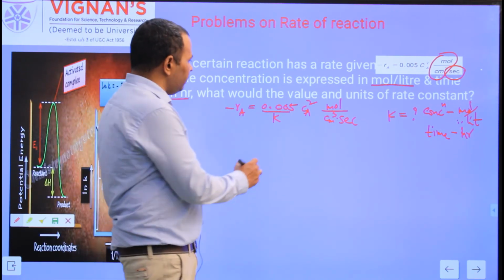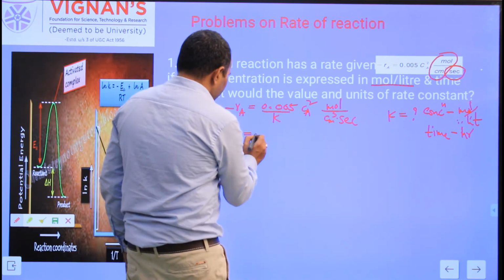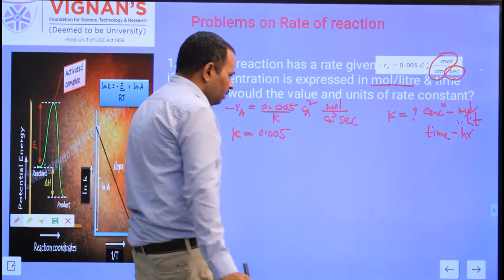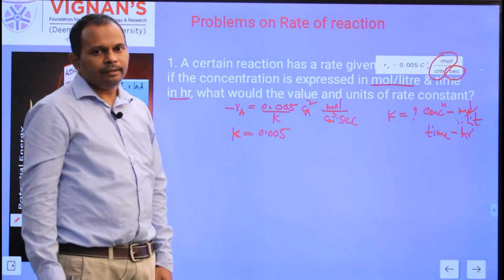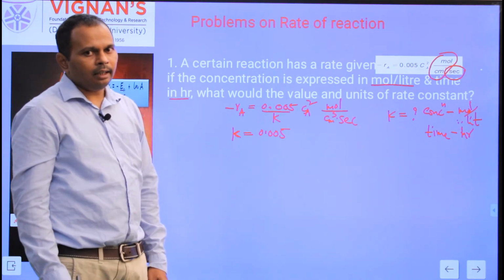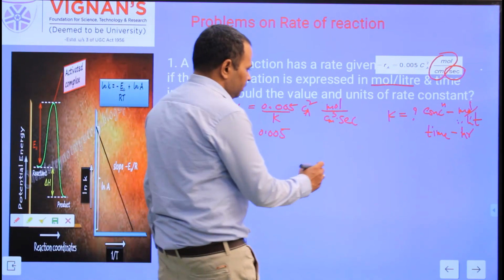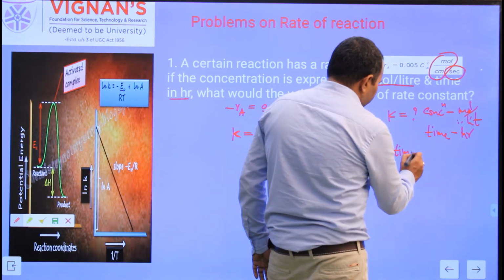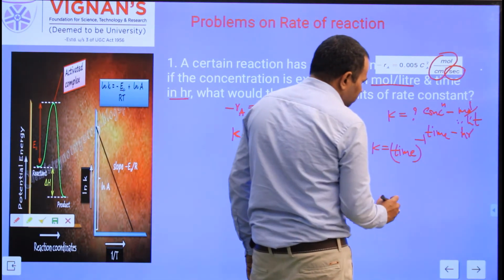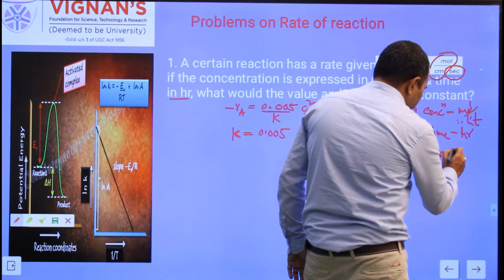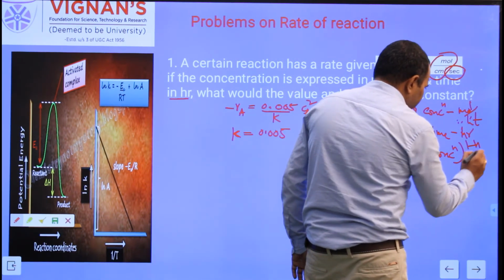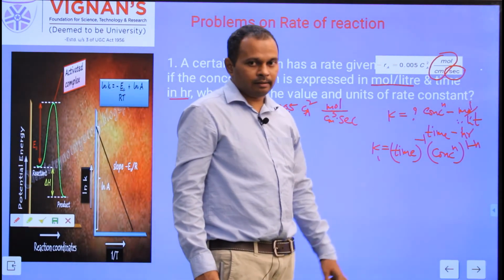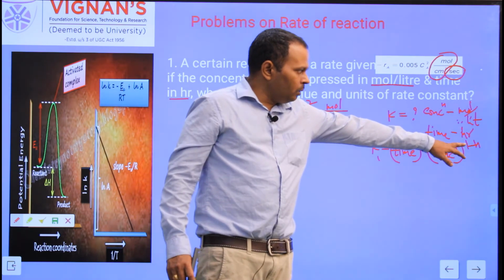What is the rate constant? The K value is given as 0.05, and for a second order reaction, what are the units of K? I already said that the units of the rate constant for an nth order reaction are time inverse, concentration to the power of 1 minus n.